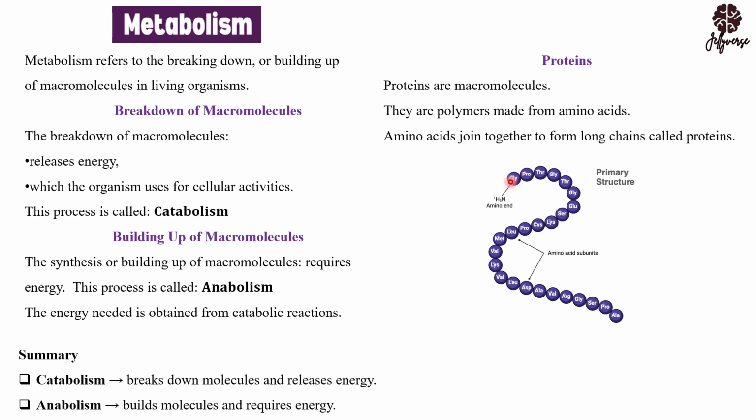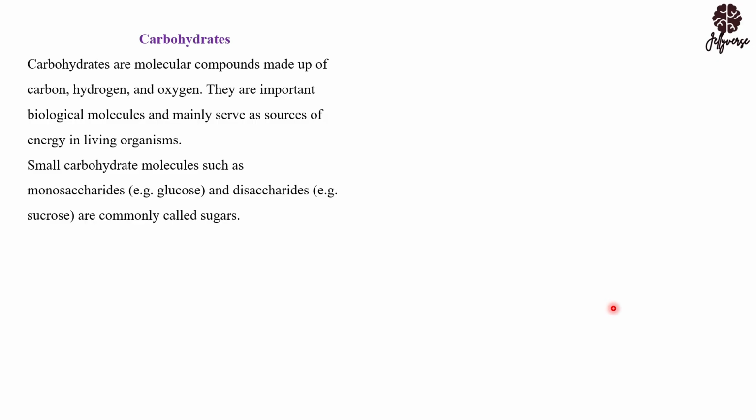The first round one is called glycine. The second one is called proline. All these are examples of amino acids, and they have come together to form a very long chain. As you can see, this is a very long chain, and this is called protein.